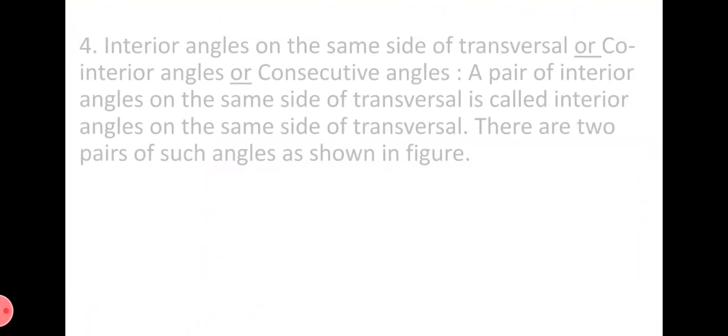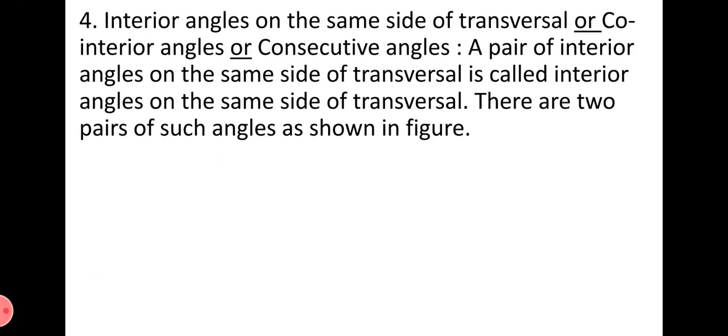Next, we have interior angles on the same side of transversal, also said as co-interior angles, or consecutive angles. Now, what are these angles?